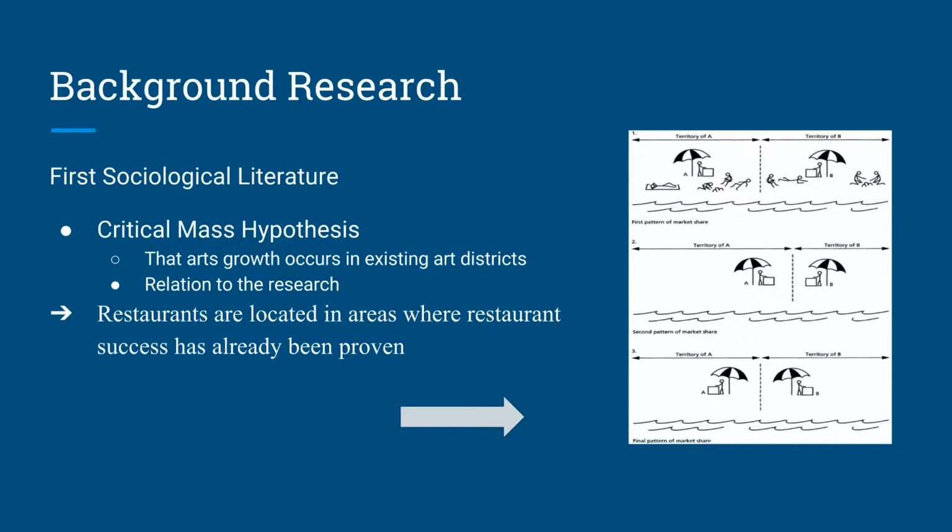proven. Another piece of literature we looked at was Hotelling's law, which identifies why firms cluster together with their competitors. For our research, we observed if Indian and Korean restaurants cluster together in order to have reach to the same customer base as their competitors. We also looked at similarities and variations in the food served and the price points for both Indian and Korean restaurants compared to their competitors.